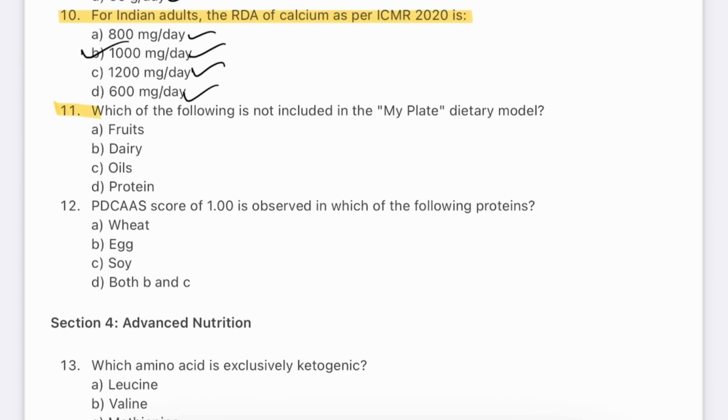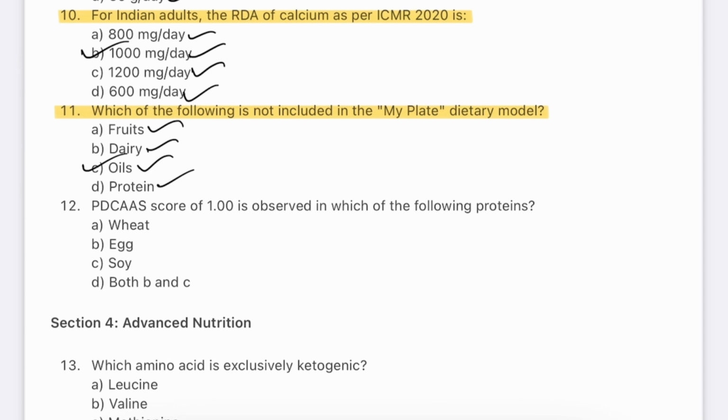Question number 11. Which of the following is not included in the MyPlate dietary model? Fruits, dairy, oils, protein. The answer will be C, oils. The USDA, United States Department of Agriculture, MyPlate includes 5 food groups: fruits, vegetables, grains, protein, and dairy.